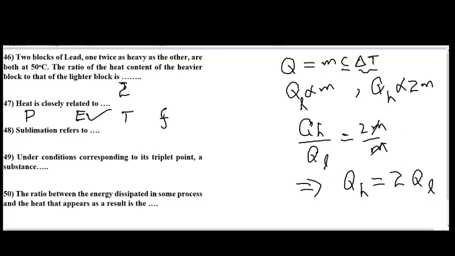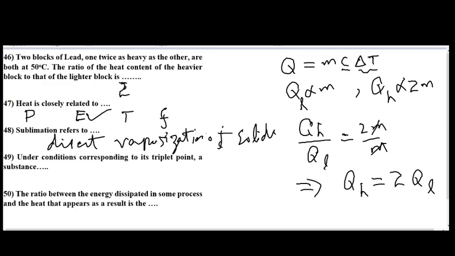In question number 48, we are asked about sublimation. It is a process in which a solid substance directly vaporizes without going into a liquid phase. So sublimation is the process of direct vaporization of solids. So the answer to question number 48 is the direct vaporization of solids without going into the liquid phase.